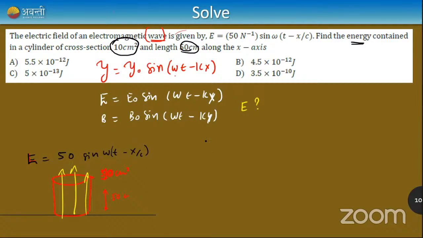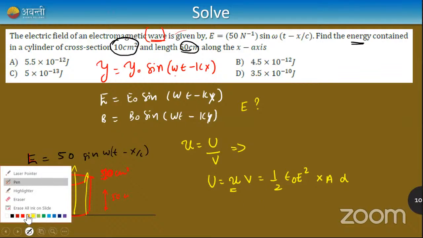Again, it's very simple because I know that energy density, small u, is energy by volume. If I want total energy, U is equal to energy density into volume. So I'll use this formula and I'll get the answer. What is the energy density of the electric field? Half epsilon naught E square, into the volume. Volume is area into length. So this is the formula, and if I substitute the values directly, I'll get the answer. Nothing much here.